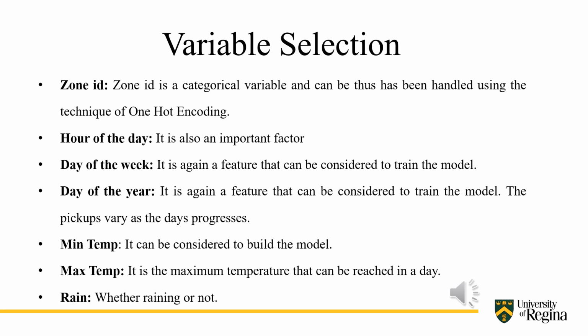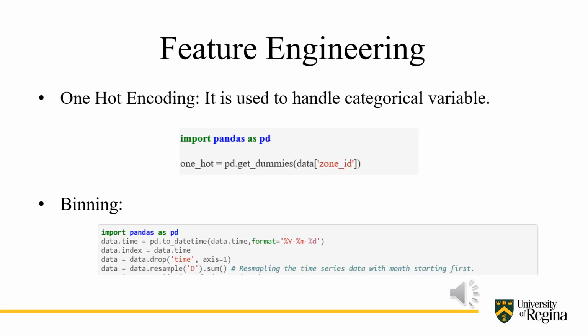Apart from this, zone ID was a categorical variable, so it was handled using the technique of one hot encoding. After variable selection, I moved on to the feature engineering phase, in which I used one hot encoding to handle the categorical variables as shown below. I also used label encoding using BigQuery for the variables, and I used the binning technique to divide the data set into particular bins so that it can be easily explored.